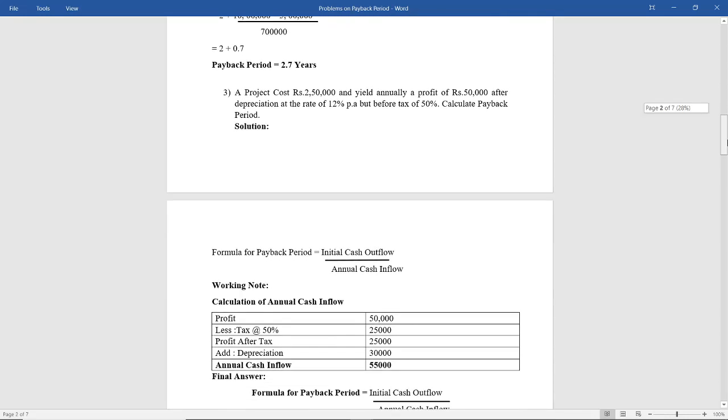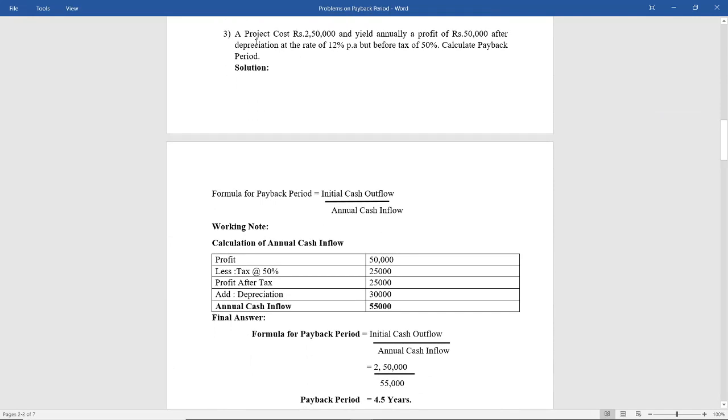Okay, moving to the next sum. A project costs rupees 2,50,000 and yields annually a profit of 50,000 after depreciation at a rate of 12% per annum, but before taxes of 50%. Calculate the payback period. Here they are saying that annually they are earning a profit of 50,000. So this becomes an equal cash inflow. So what is the formula for calculating the payback period for equal cash inflow? It is nothing but initial cash outflow divided by annual cash inflow.